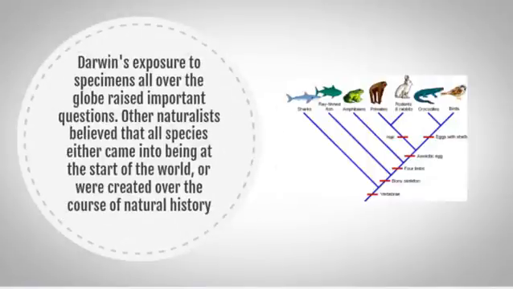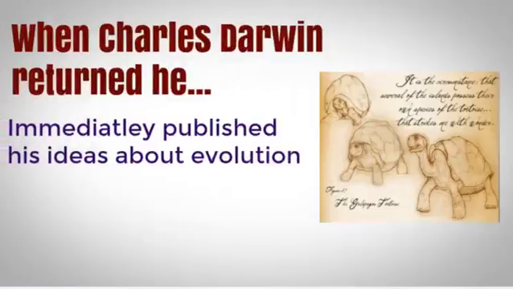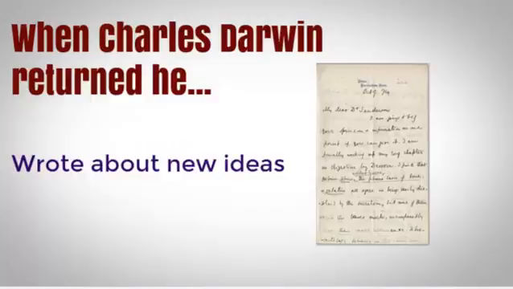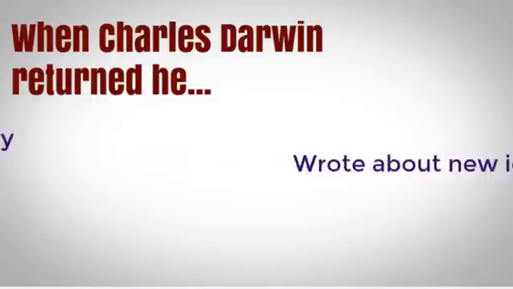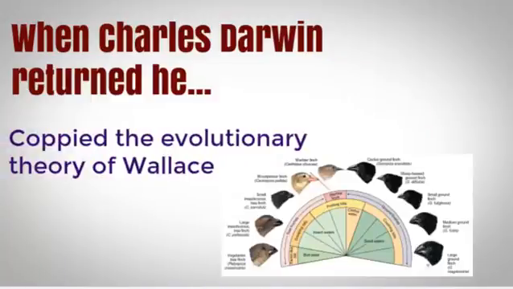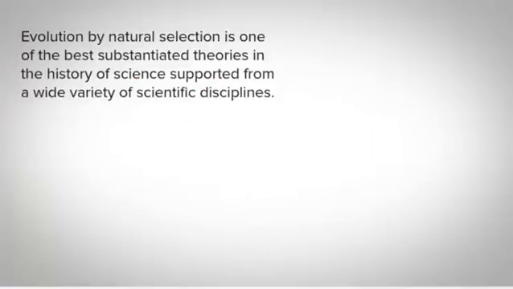Darwin's exposure to specimens all over the globe raised important questions. Other naturalists believed that specimens either came into being at the start of the world or were created over the course of natural history. When he returned, he immediately published his ideas about evolution, wrote about new ideas, and studied the evolutionary theory of Wallace.